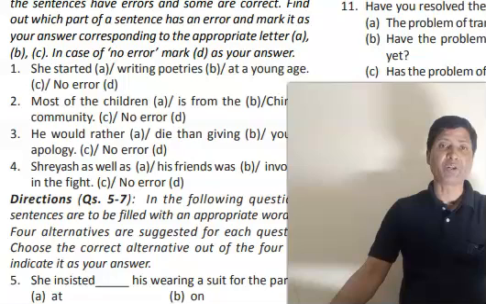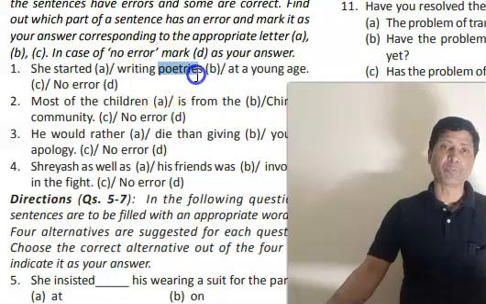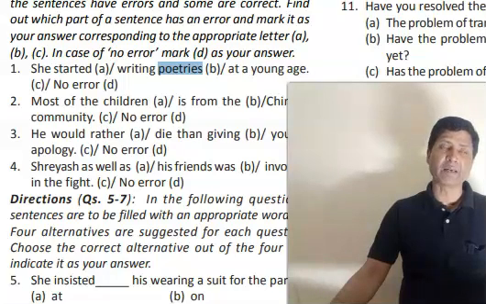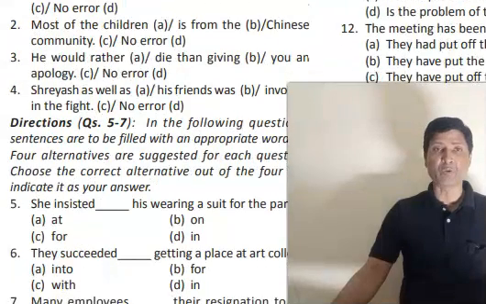She started writing poetries at a young age. C, no error D. The problem is there in part B. This poetries word is wrong. Poetry is an uncountable noun, so we do not add ES with it. Now look at question number 2.